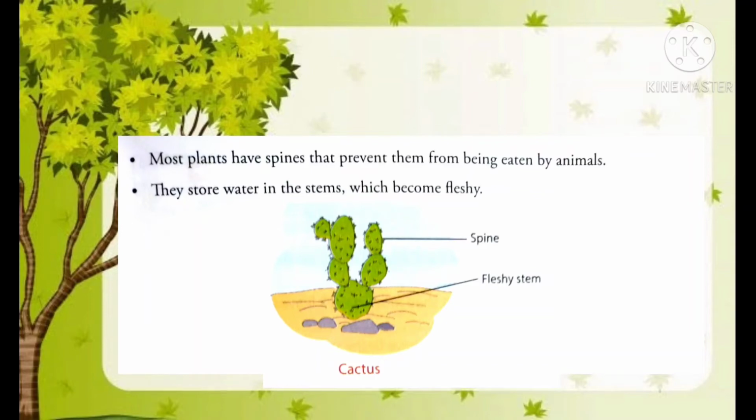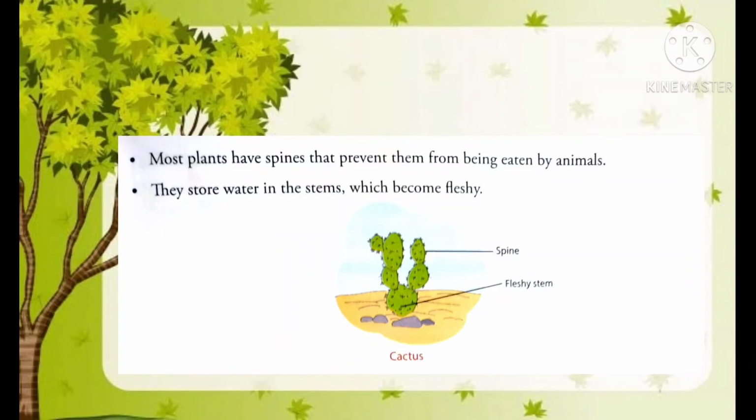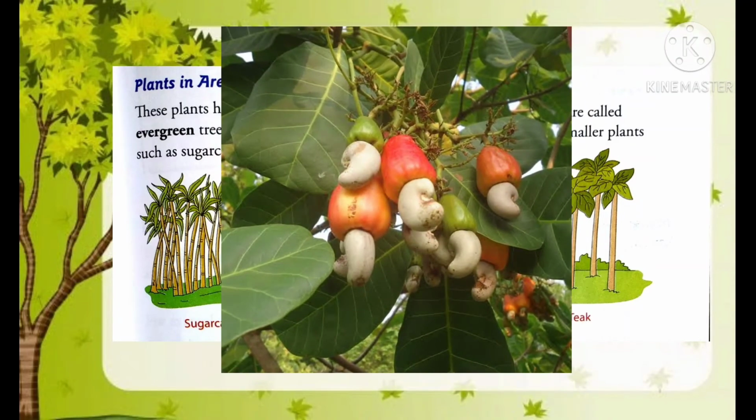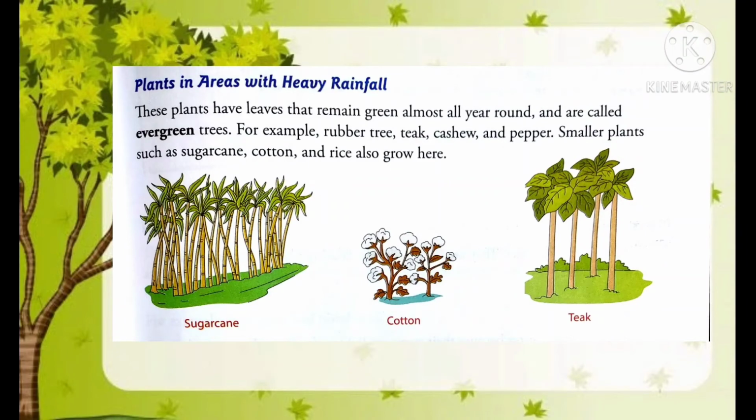Moving forward, now let's know about the plants which are found in areas with heavy rainfall. Students, those trees found in areas of heavy rainfall have leaves that remain green almost throughout the year, and therefore these are known as evergreen trees. Examples of trees found in such areas are rubber tree, teak, cashew and pepper. Smaller plants such as sugarcane, cotton and rice also grow in areas of heavy rainfall.